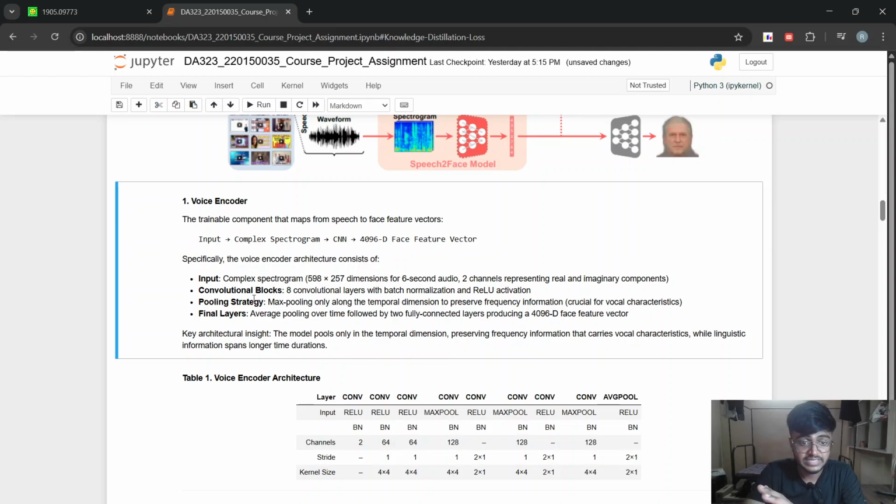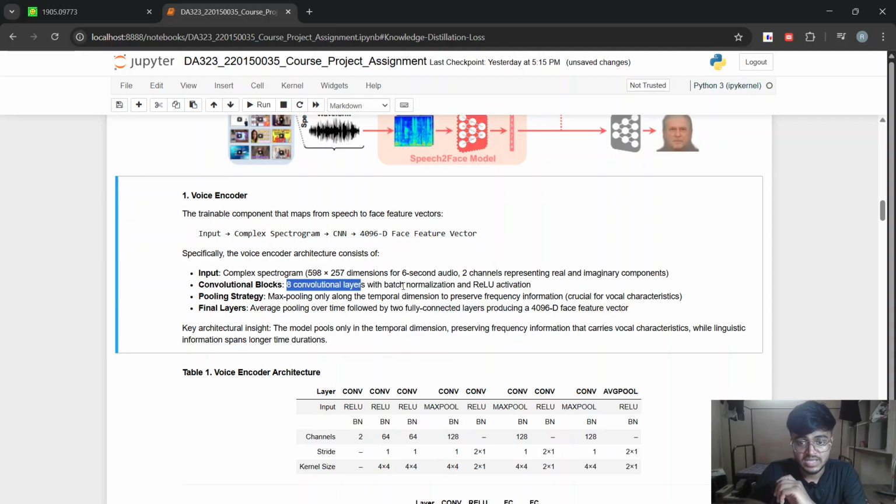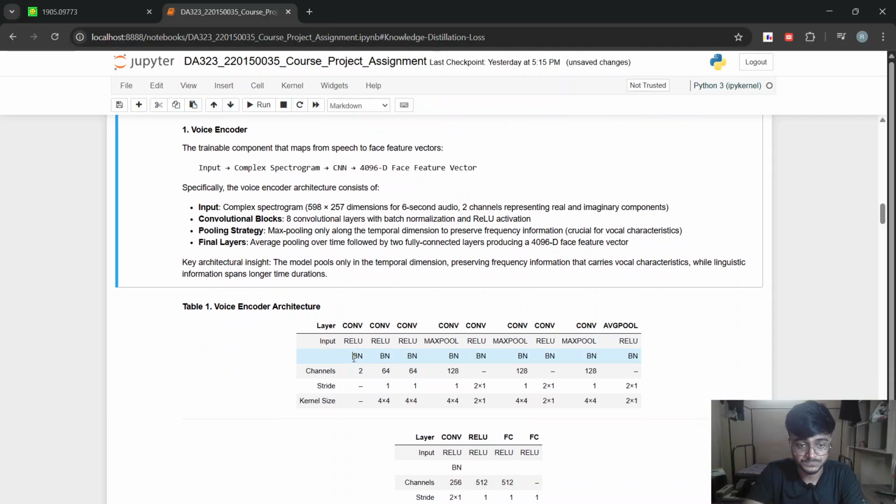So hence in the CNN blocks, we will give an input of 598 cross 257 cross 2, and the CNN blocks contain approximately 8 to 9 convolutional layers, followed by batch normalization and ReLU activation function, followed by some fully connected layers, and then we will get 4096 dimensional face features.